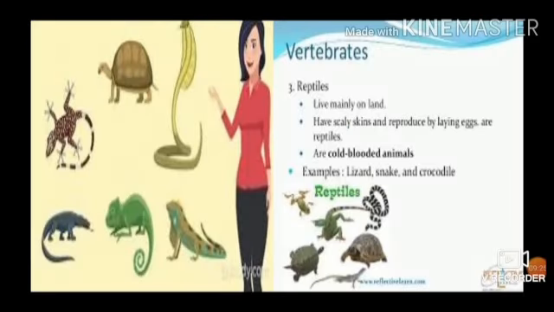Reptiles live mainly on land, have scaly skin, and reproduce by laying eggs. Reptiles are cold-blooded animals. Examples: lizard, snake and crocodile.